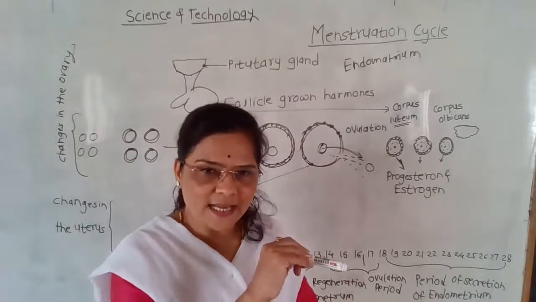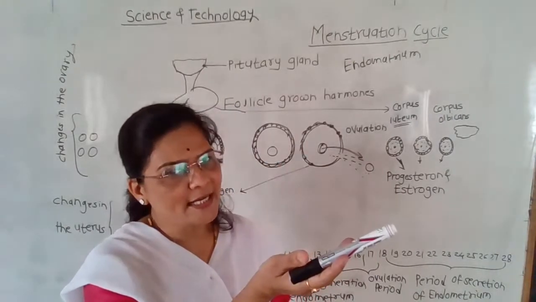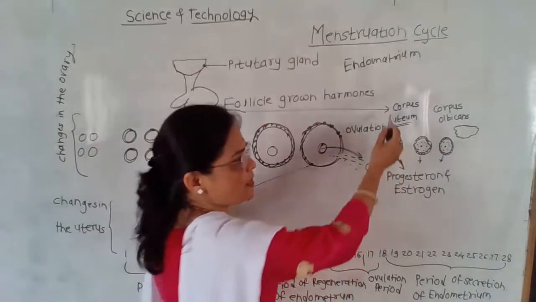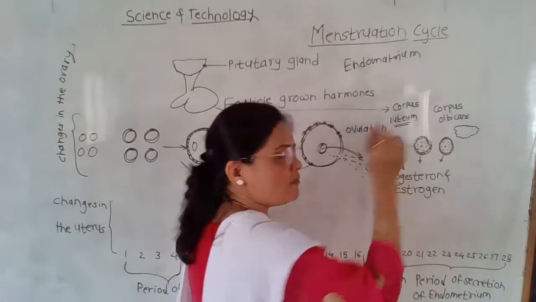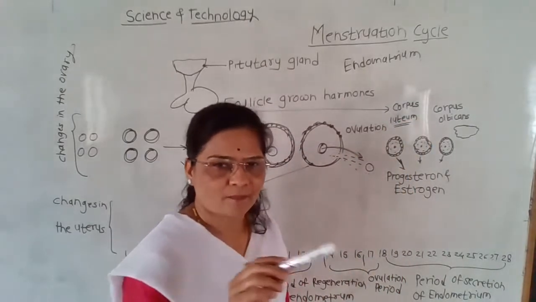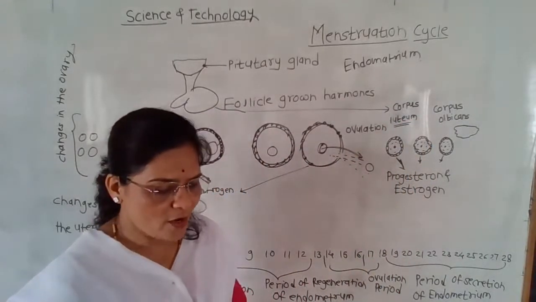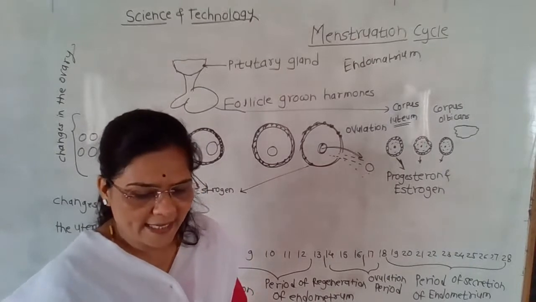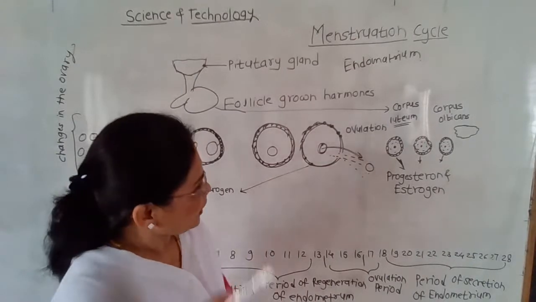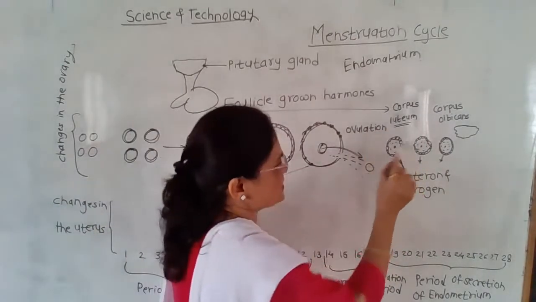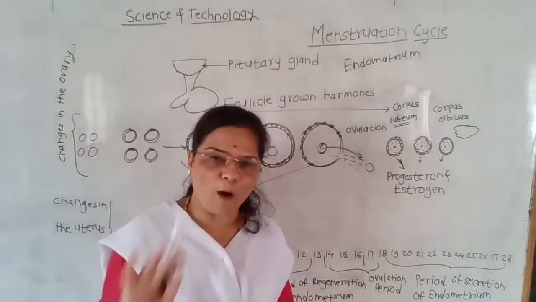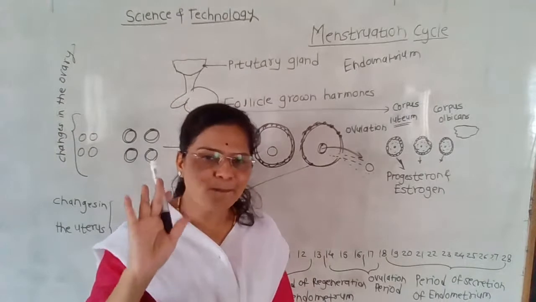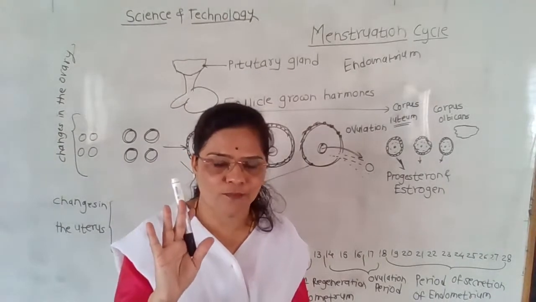See, in the first case, whenever there is no fertilization, then corpus luteum becomes inactive and converts into corpus albicans. But whenever there is a fetus, that is the embryo, at that time, the corpus luteum secretes and temporarily the menstruation cycle stops because there is an implantation of the embryo.